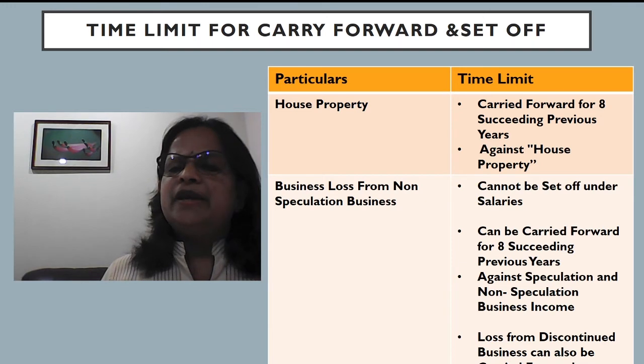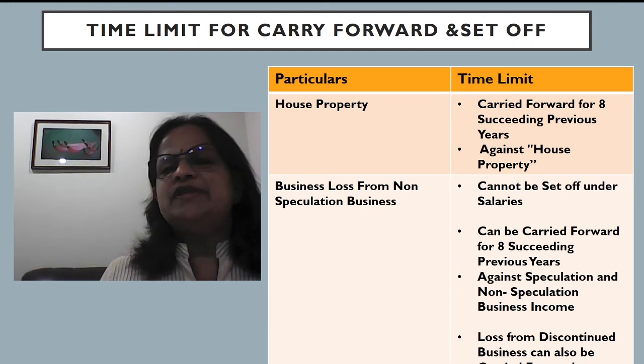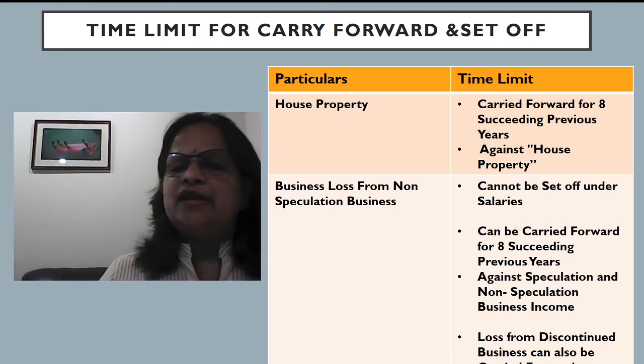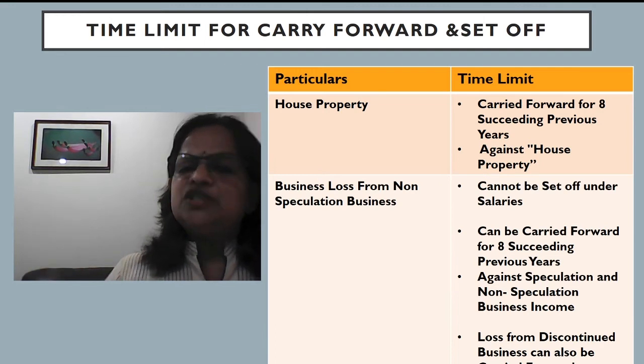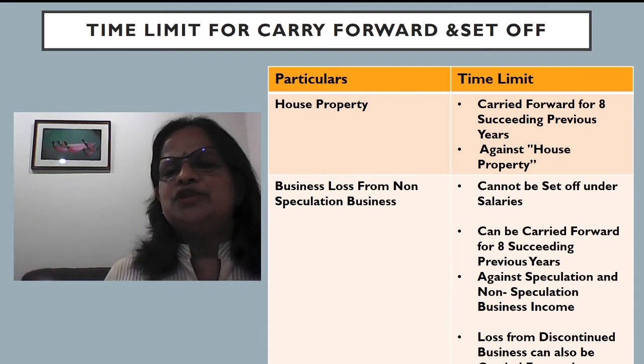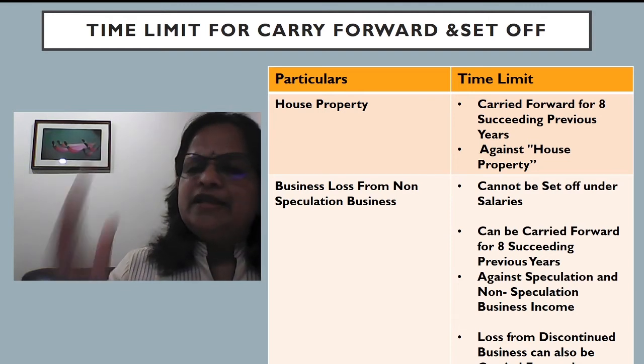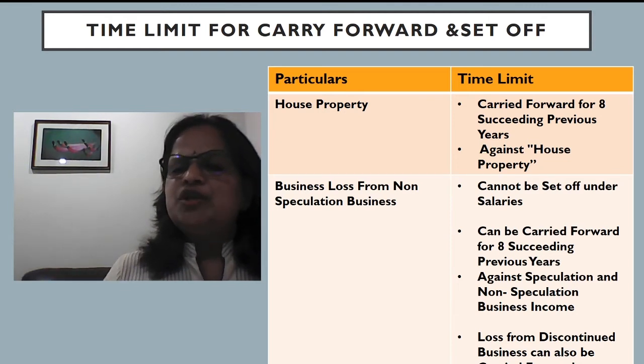Second one can be carried forward for 8 succeeding previous years. So for 8 future years they can carry forward this loss against speculation and non-speculation business income. So business, either speculation profit or non-speculation profit, they can adjust this. Next is loss from discontinued business, which can also be carried forward.